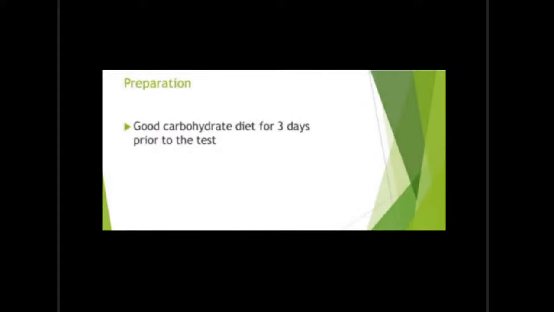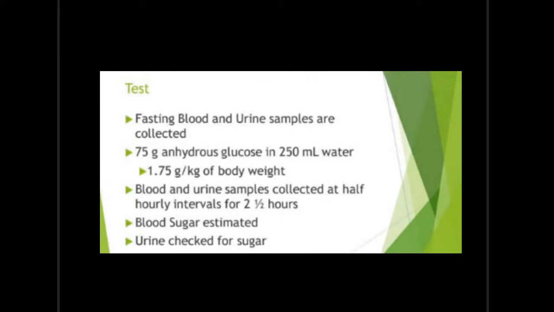Okay, coming to the preparation. Before this test is carried out, you have to prepare the patient. That is, prior to the test, for 3 days you should give the patient a good carbohydrate diet. Carbohydrate is rich in glucose, so you have to give a good carbohydrate diet for 3 days prior to the test. That is the way we can prepare the patient for the oral glucose tolerance test. Okay, coming to the test, how can we perform this test? The first procedure is that fasting blood and urine samples are collected.